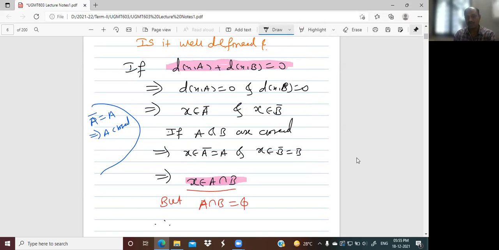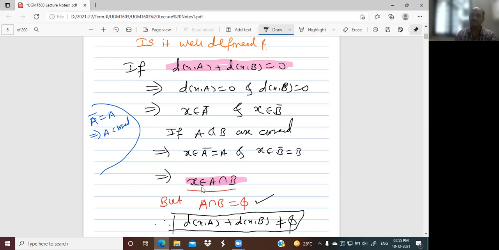That means this is a contradiction to our supposition, and hence d(x,A) plus d(x,B) is not equal to 0. That means surely this function is defined.